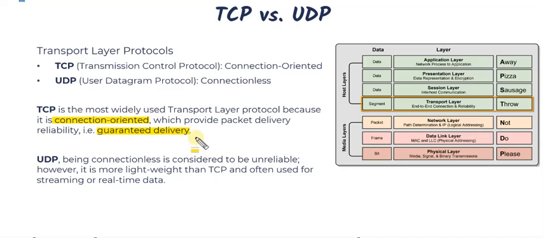Now, in regards to UDP, it's considered to be unreliable because it doesn't set up a three-way handshake. It's connectionless. I simply say, hey, can you please send me this? And the server says, okay, here you go. Here's everything. And it doesn't have any sort of safeguards to ensure that I received it and that it was intact. But that's not always a bad thing, because UDP is often used for things that are either streaming or real time, where if you retransmitted it, well, it's going to be useless because